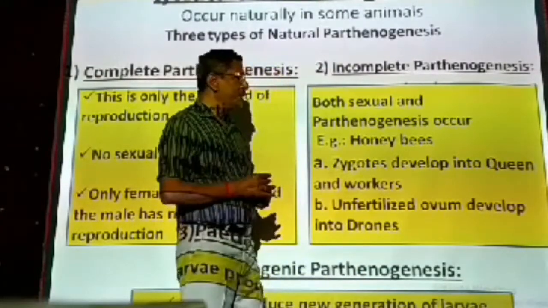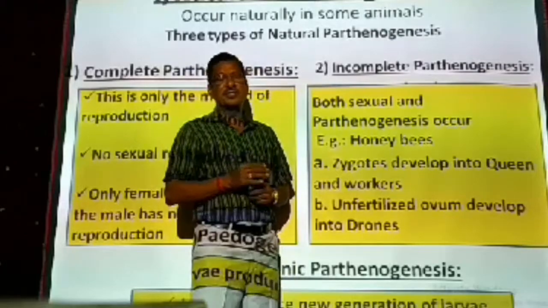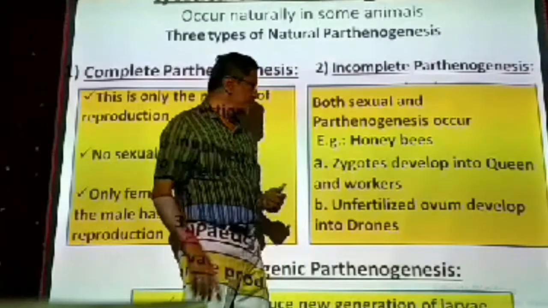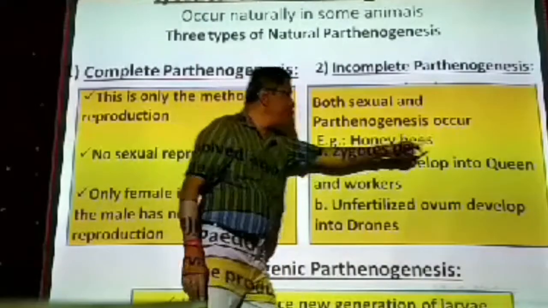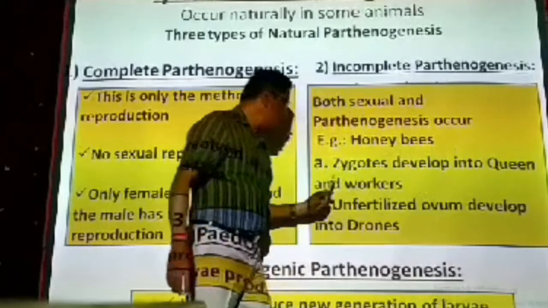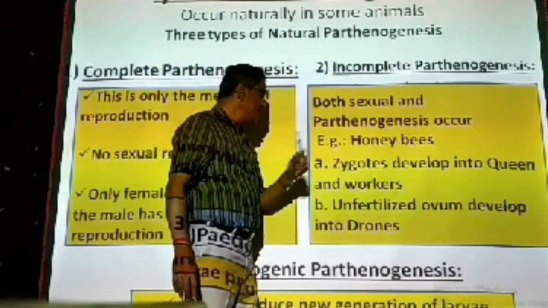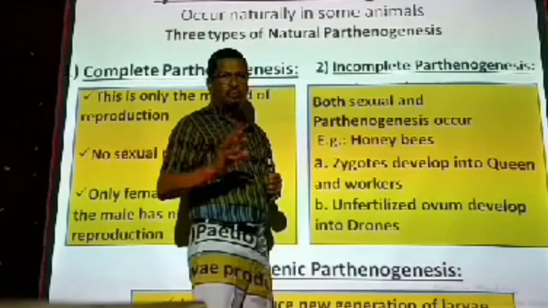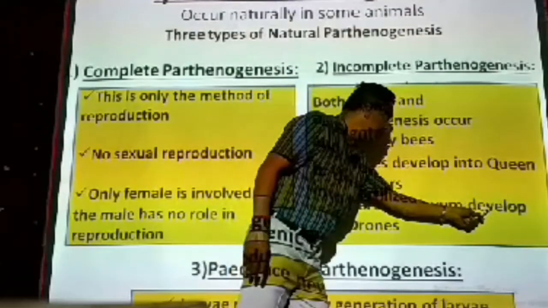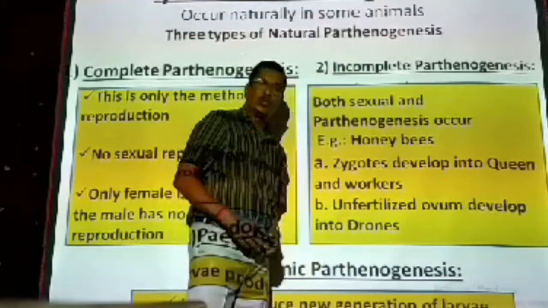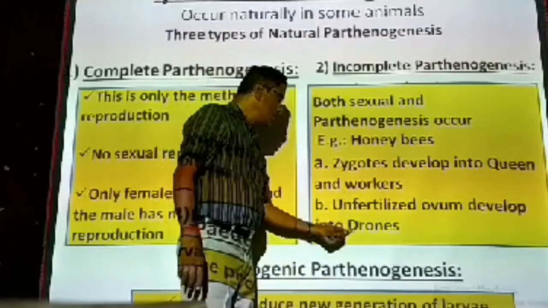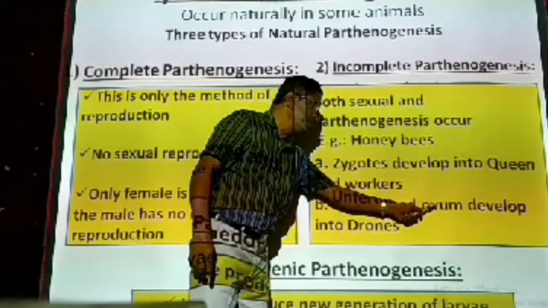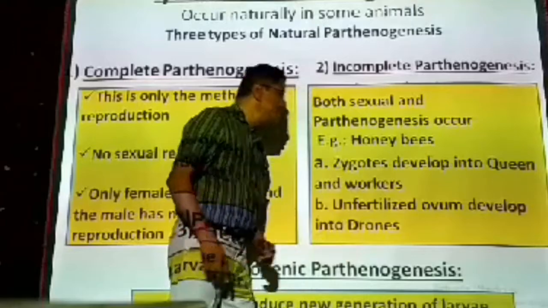Some are collecting honey, some nectar from the various flowers. Some are constructing the hive. Some are protecting the beehive. Some are taking care of the young ones, like that. Workers. So the female, one queen female, and also the workers are developed from the zygote. Unfertilized ovum, that means ovum without fertilization, develops into the drones. What are drones? Males. The drones are also called the males. So unfertilized ovum, that is single ovum without fertilization, is developing into males.